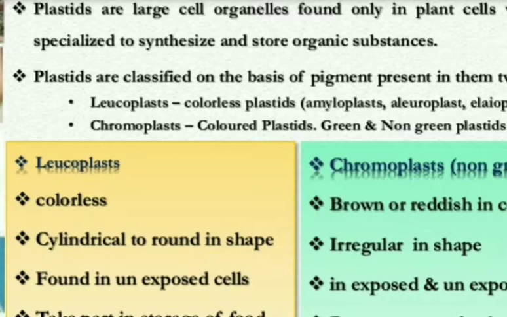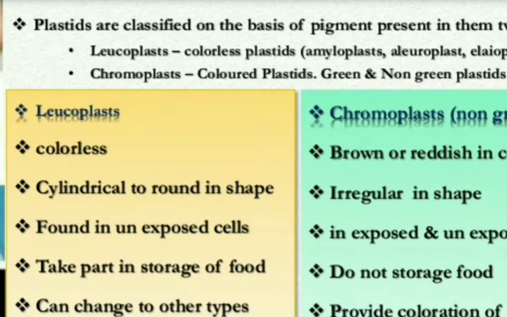What is chromo? Chromo means colorful. You must have observed a tomato, isn't it? When a tomato starts growing, what color does it have? It will have a green color. And when it grows some more, it will have a yellow color. When it starts ripening, what will happen? The yellow color again changes to red color, isn't it? So what is changing inside that? The plastids are changing inside that. Those which have colors are called chromoplast, and those which need not have color are called leucoplast.